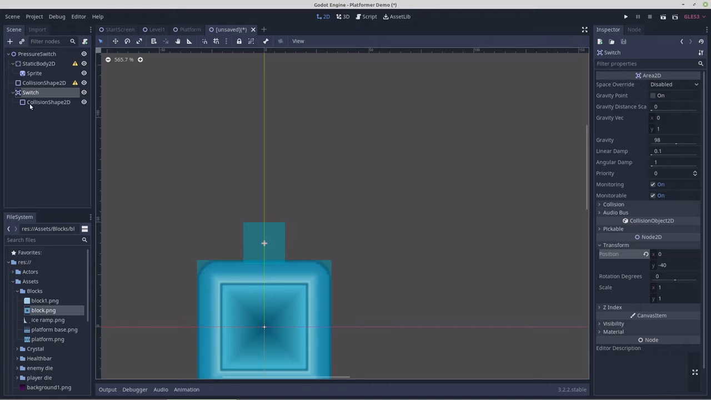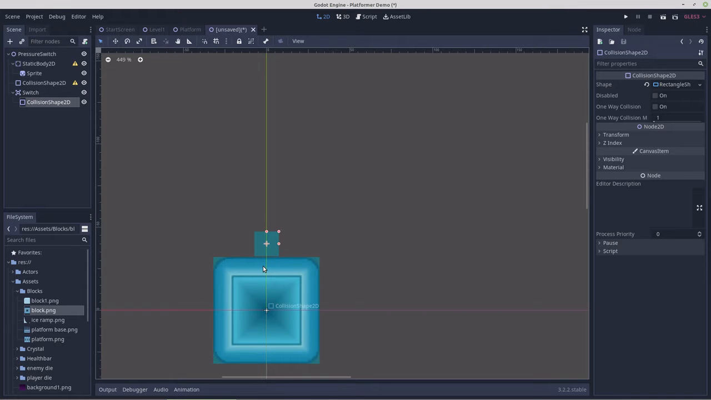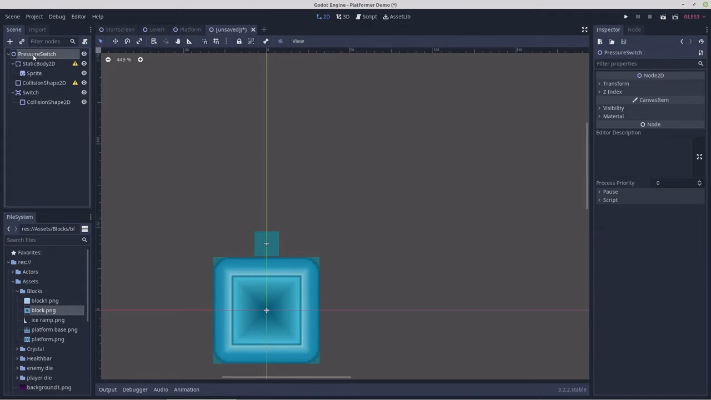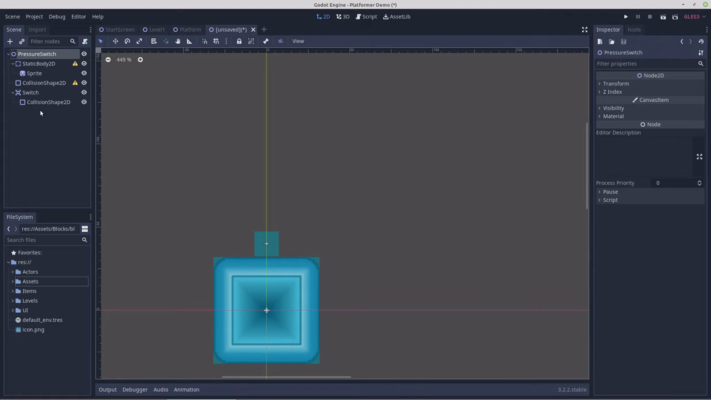The switch doesn't need to be big, but we'll change its size a little bit here, make it kind of like that. And that should be good. So that's pretty much all it takes to build this switch. Now when a body passes onto the switch, we can have it send a signal to its script. Let's not create the script yet though.